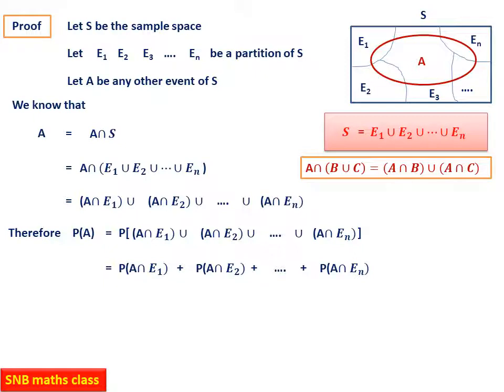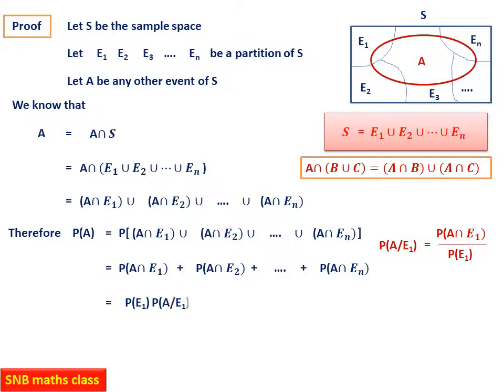Now you have to recall the formula for conditional probability. Let me show you. Probability of A given E1 will be equal to probability A intersection E1 divided by probability E1. Definition of conditional probability.